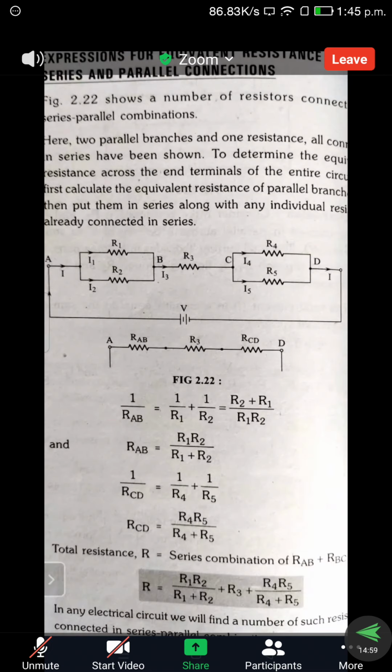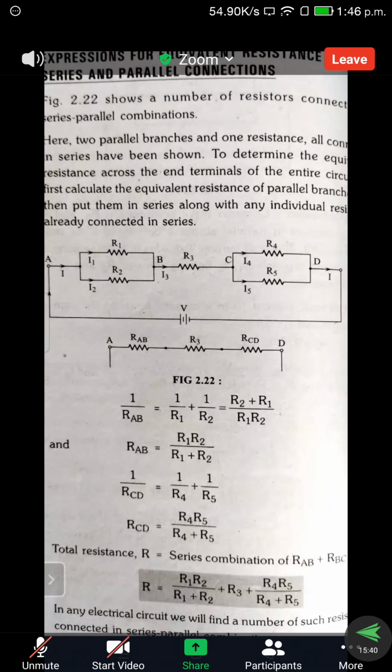Right? So first we find out RAB. Then R3 is in series, so there is no need to find the series equivalent resistance. Next we have another parallel connection between C and D, that is R4 and R5. The same formula is used here: 1 by RCD is equal to 1 by R4 plus 1 by R5. First we take the LCM and interchange the positions of numerator and denominator. So directly we can write RCD is equal to R4 R5 by R4 plus R5. That is the equivalent resistance between C and D.